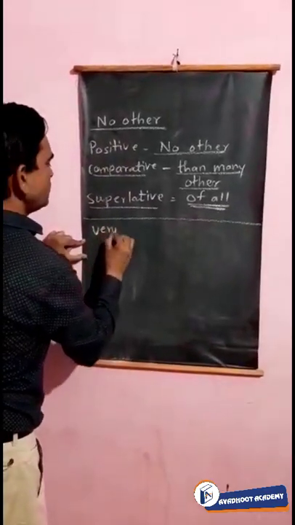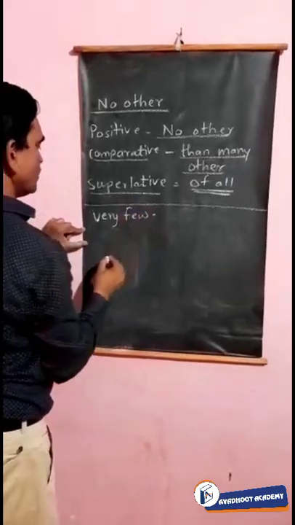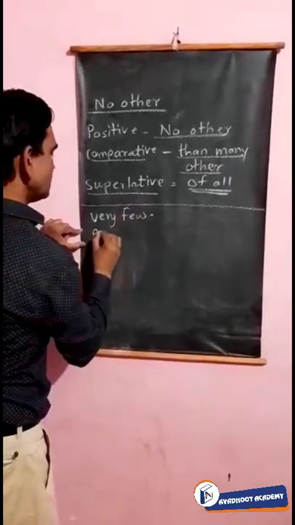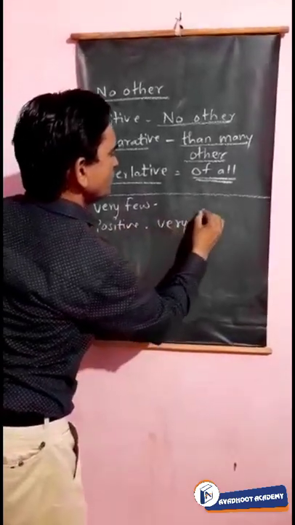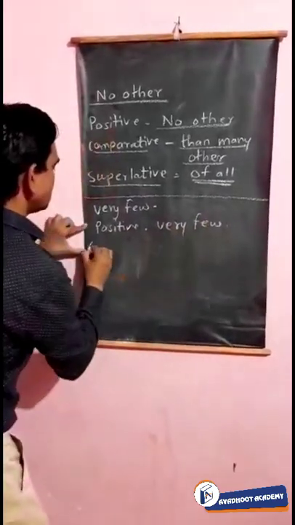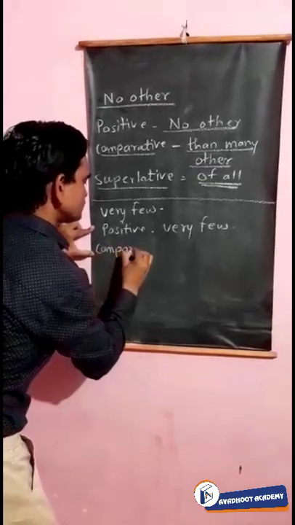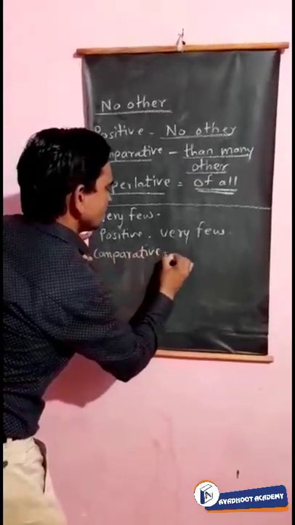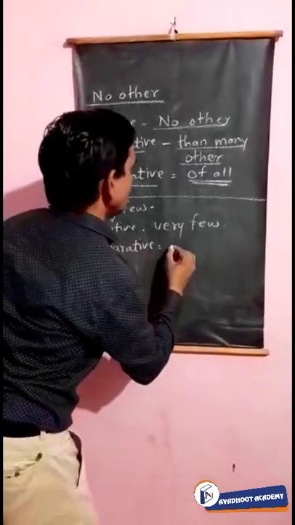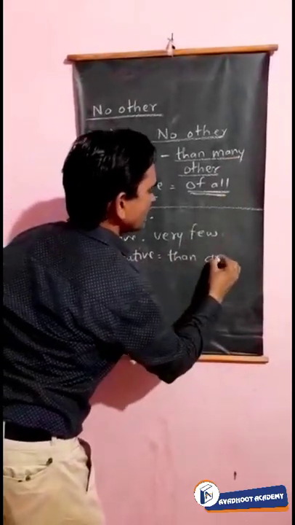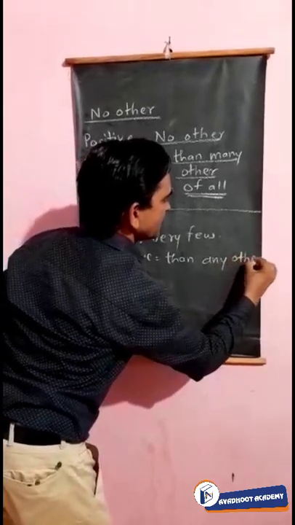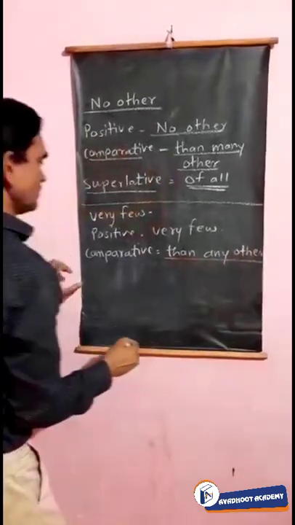And for the very few sentences, in the positive, the sentence begins with very few. In the comparative, instead of than many other you have to take than any other.